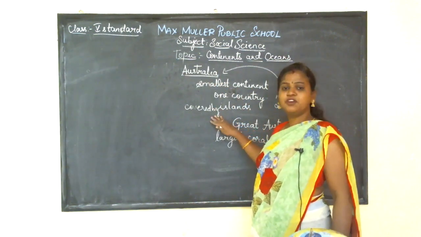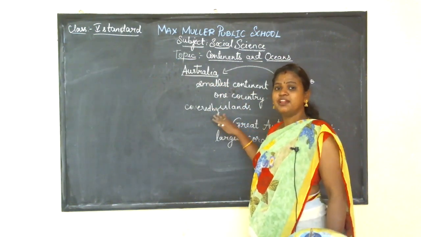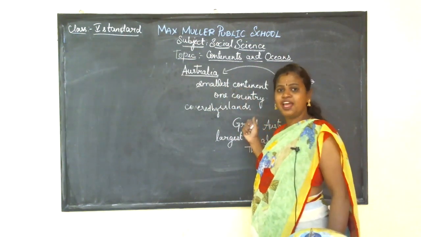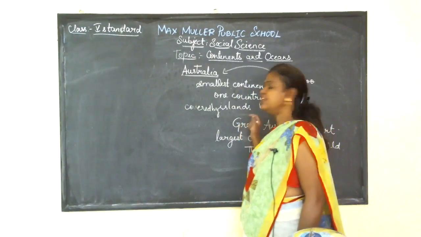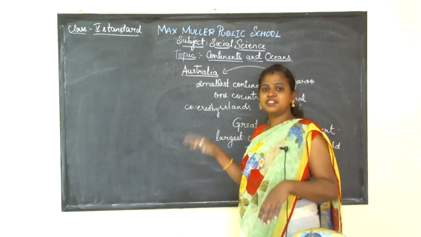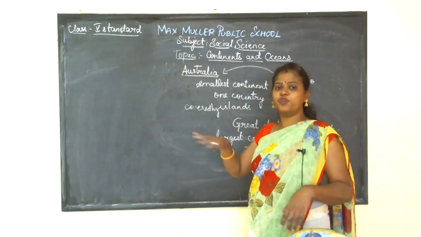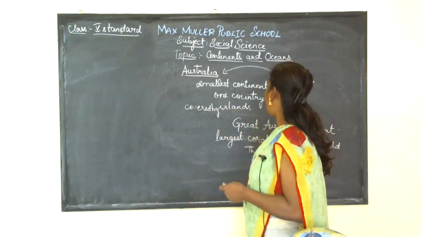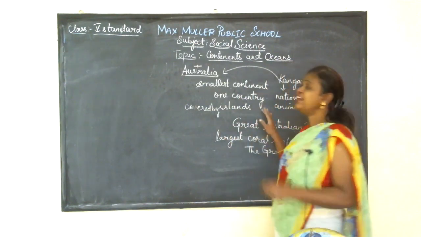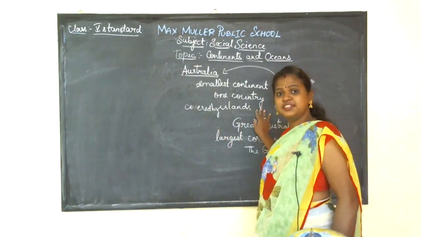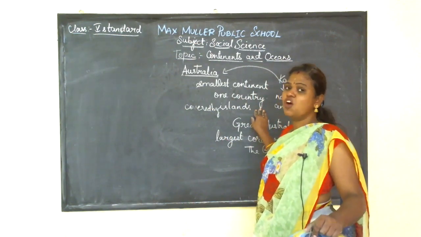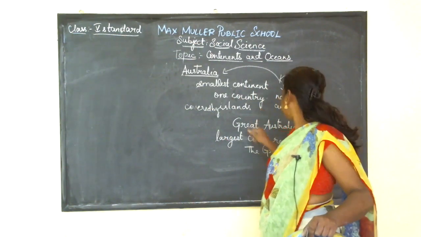Because it is very small, the continent is covered on all sides by water bodies. Islands are nothing but land which is covered all over by water bodies. And in Australia, you can see the desert, called the Great Australian Desert.